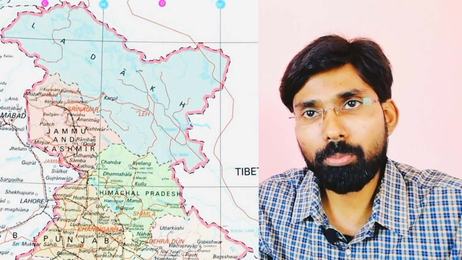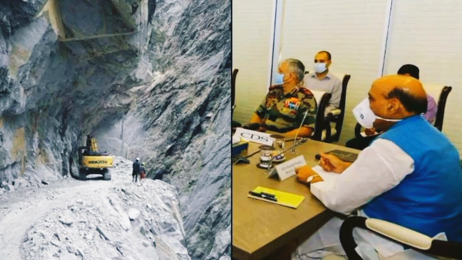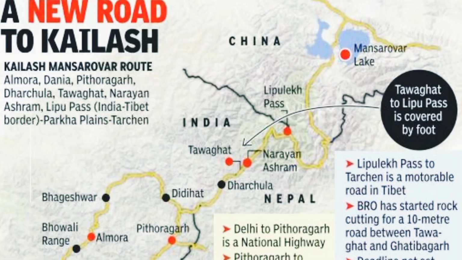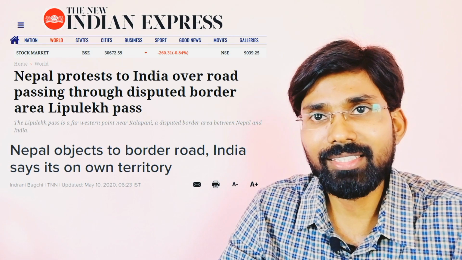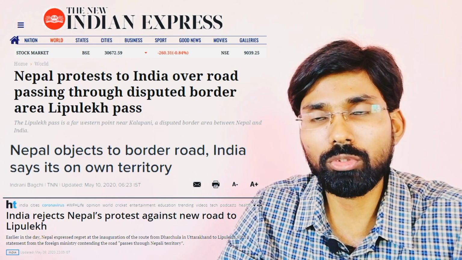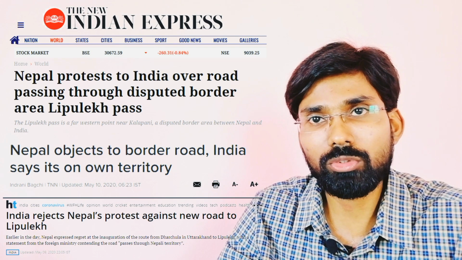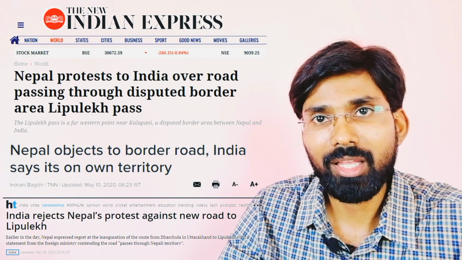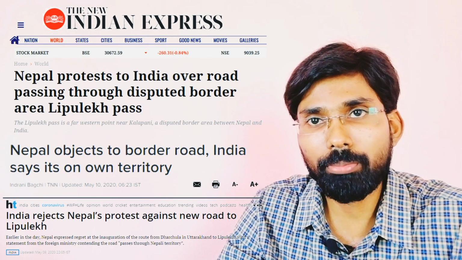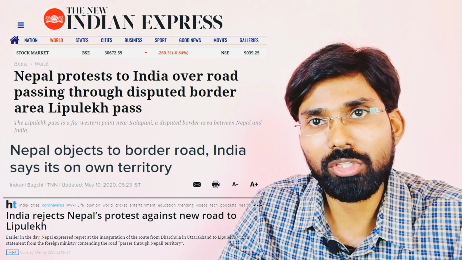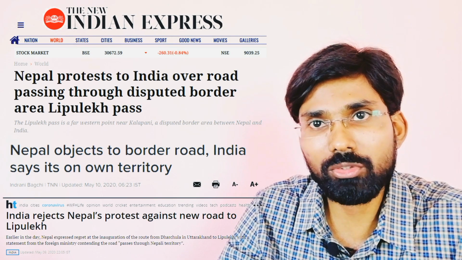The dispute gained more prominence when Indian Defence Minister Rajnath Singh earlier this month inaugurated an 80-kilometer link road in the Lipulekh section of the Kailash Mansarovar route, which is expected to reduce the travel time and distance for the devotees. Nepal says that India's decision to build a road through an unsettled disputed territory is a breach of the 2014 understanding between both countries. Nepal is referring to a 2014 agreement between India and Nepal, which asked foreign secretaries to work out plans through which the outstanding border disputes of Kalapani and Susta could be resolved.